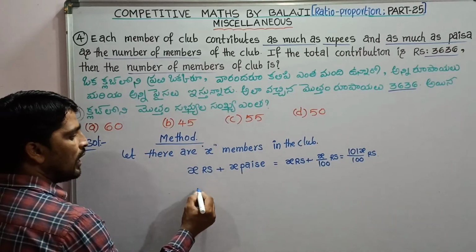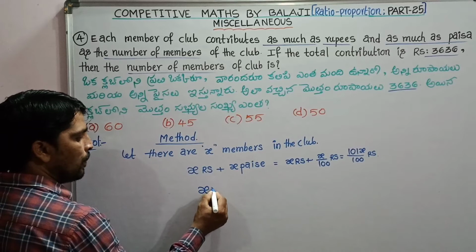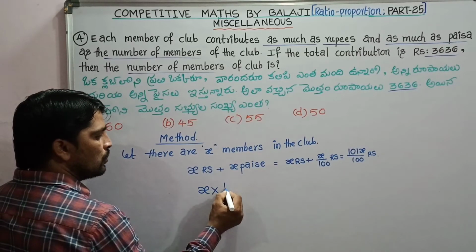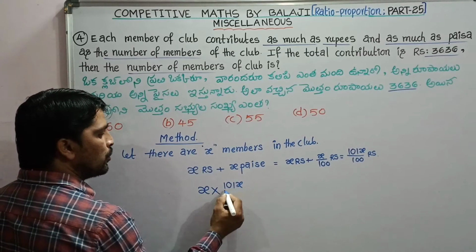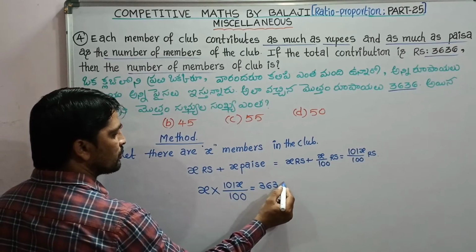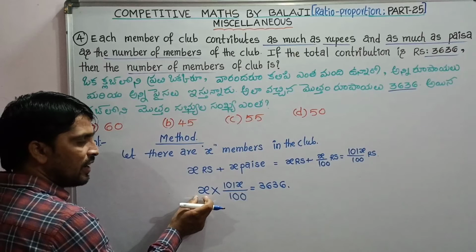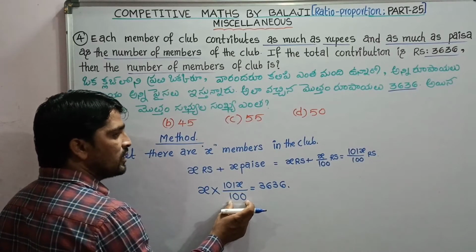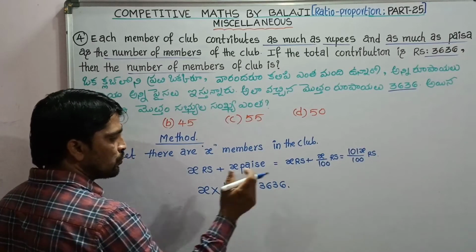The total amount is the number of candidates into each candidate's contribution.